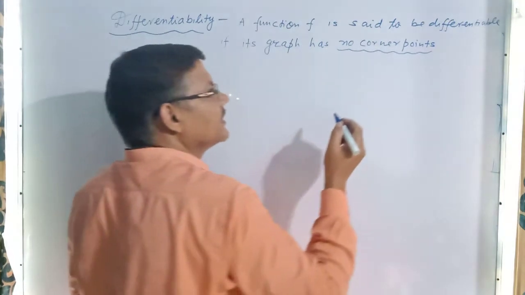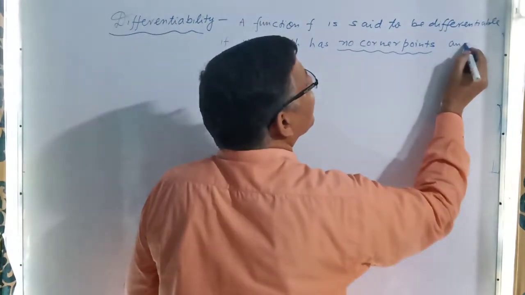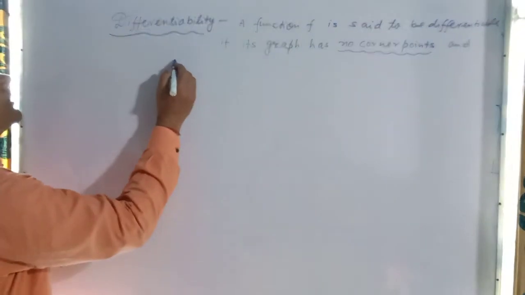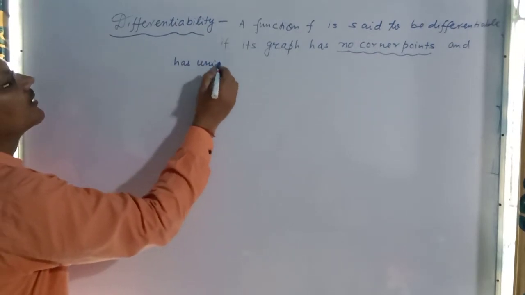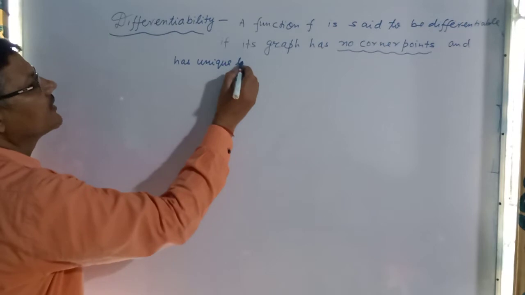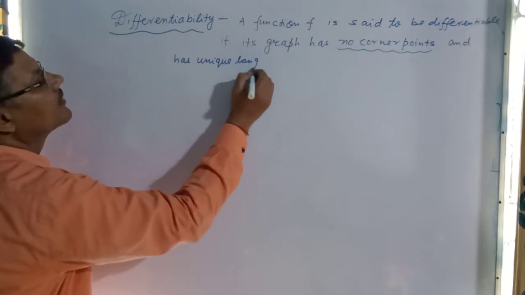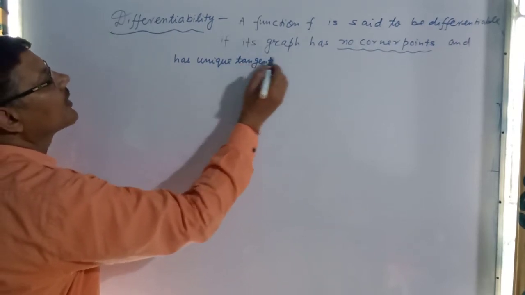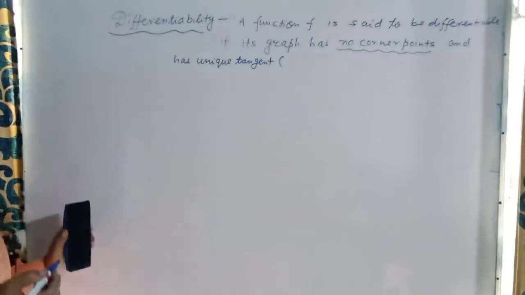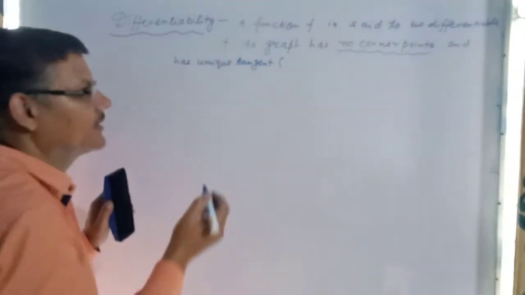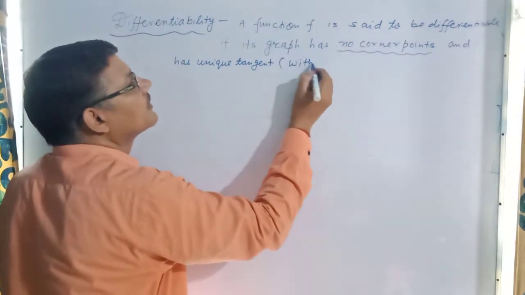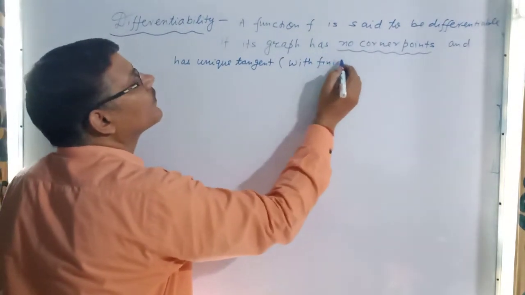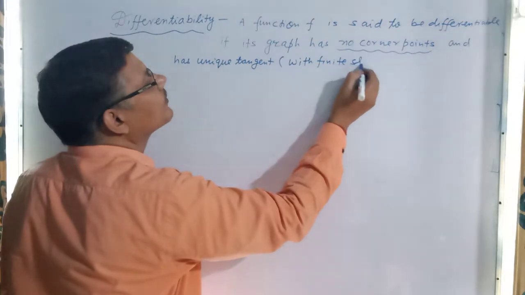One more condition is there, and that is it has a unique tangent. Here I want to characterize what is the meaning of unique tangent. It means with finite slope.